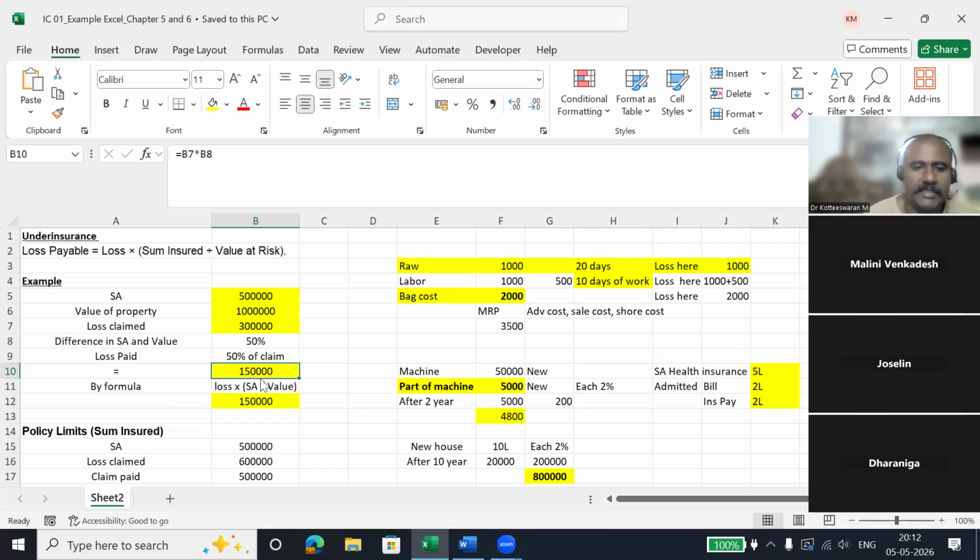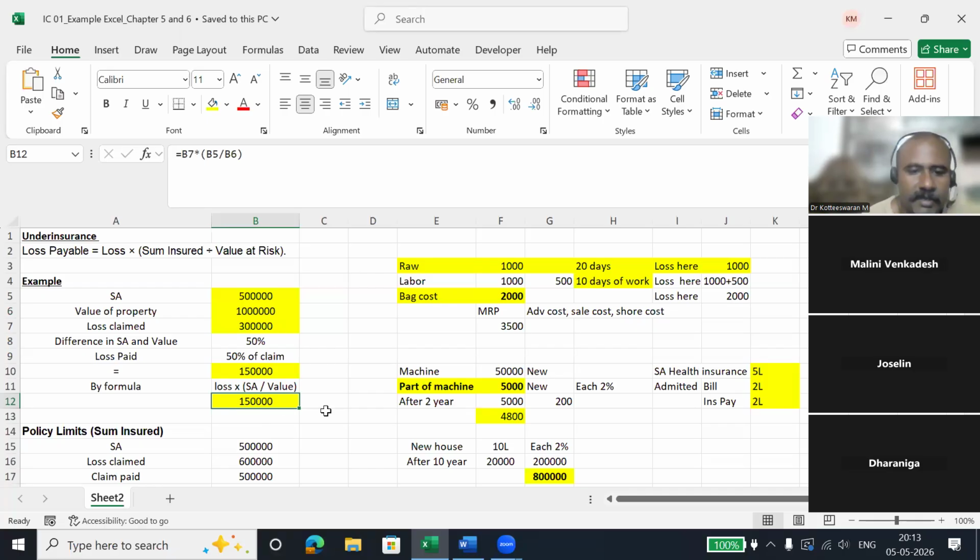So this is the formula. The loss is 3 lakh, into what is the sum assured? Sum assured is 5 lakh, divided by the value of the property, which is 10 lakh. So அது போட்டீங்கன்னா உங்களுக்கு 50% வரும்.